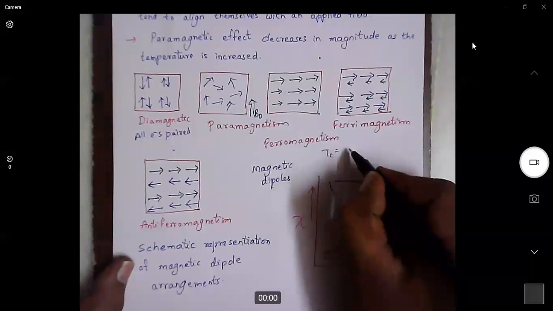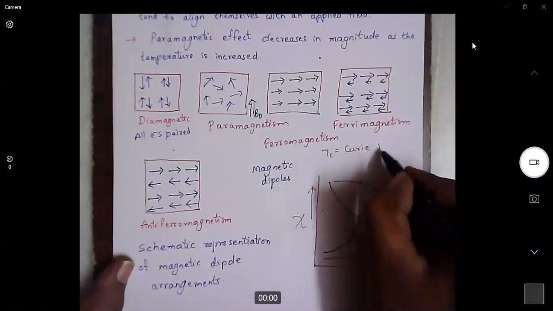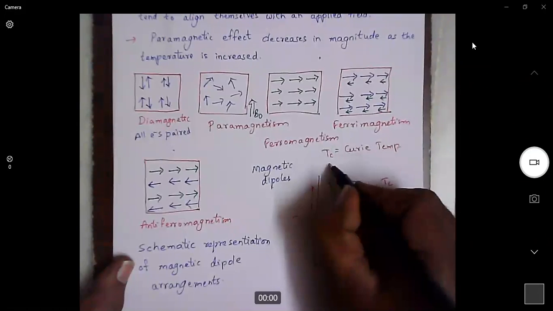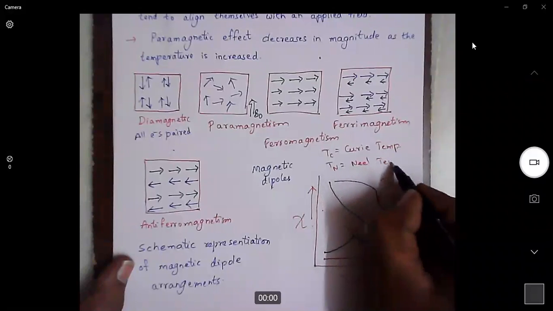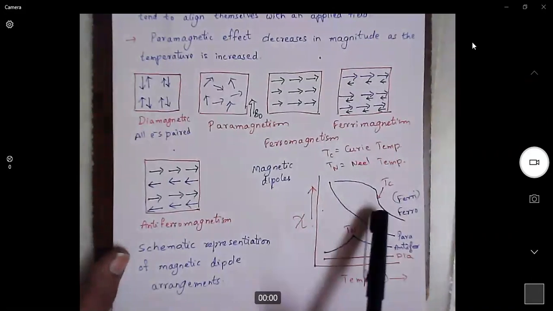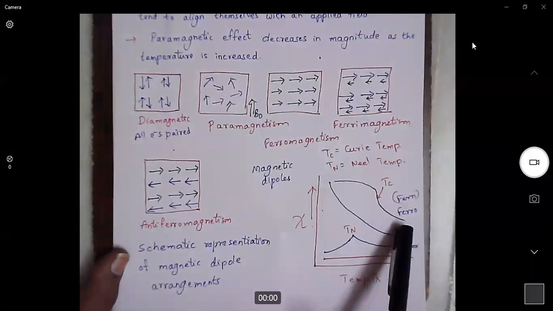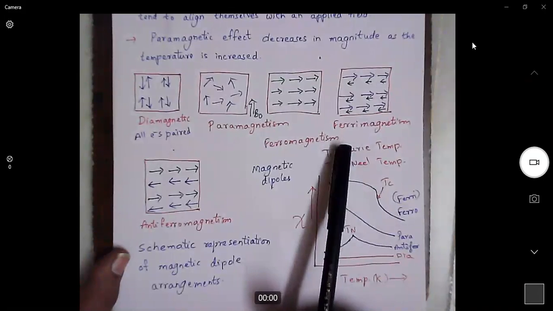Tc is Curie temperature. What is Tn? Tn is Néel temperature. Of course, you can expect the definition from this. The temperature where a ferromagnetic material starts behaving like a paramagnetic material is called the Curie temperature.